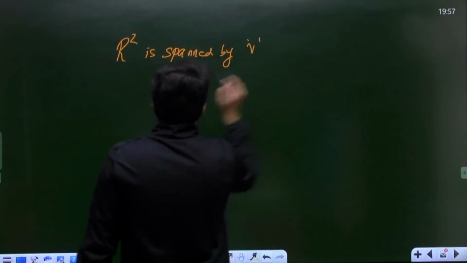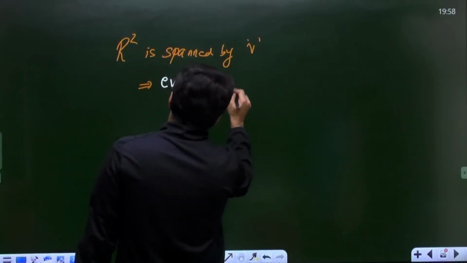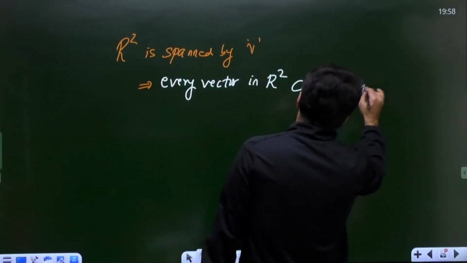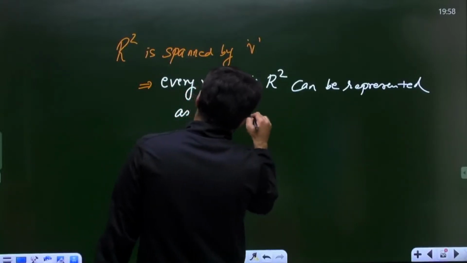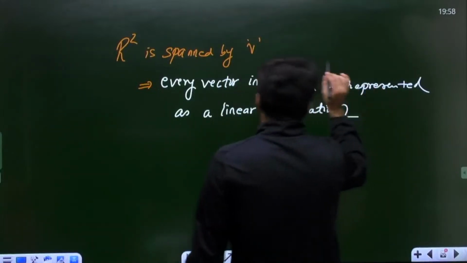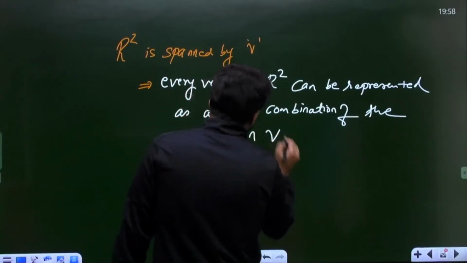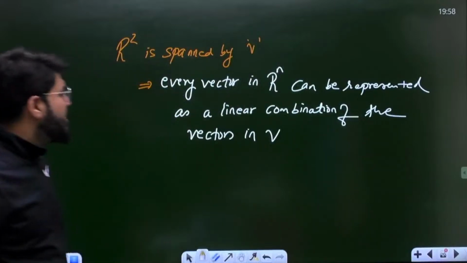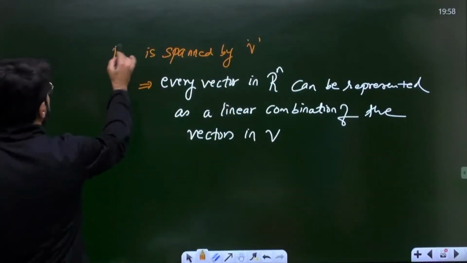R2 is spanned by V means that every vector which belongs to R2 can be represented as a linear combination of the vectors in V. Or let me generalize: if I say Rn, every vector in Rn can be represented as a linear combination of the vectors in V.